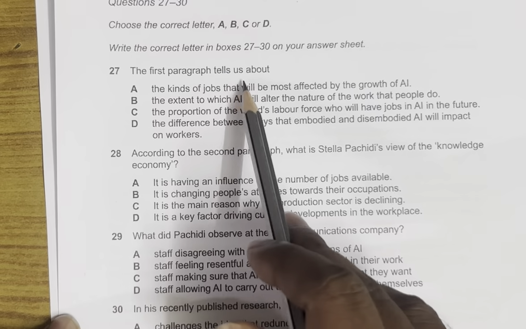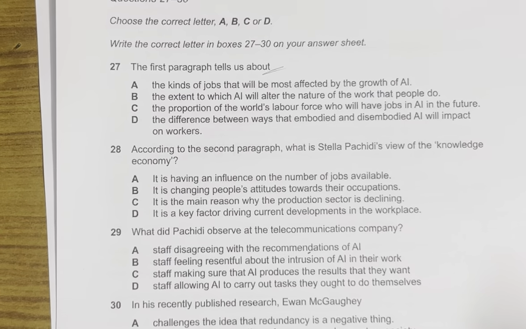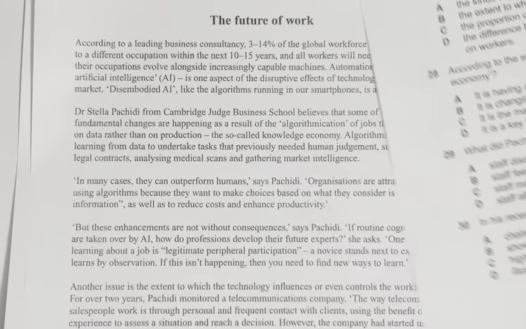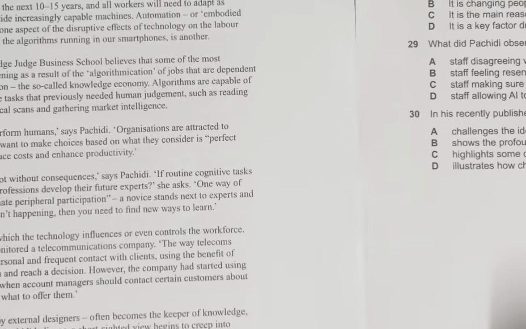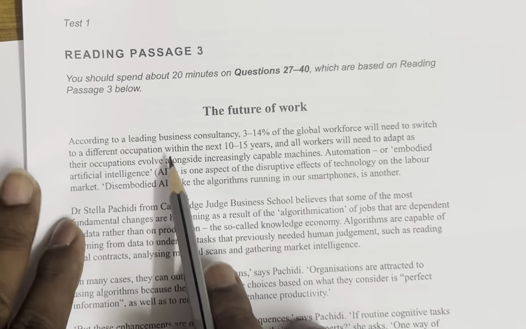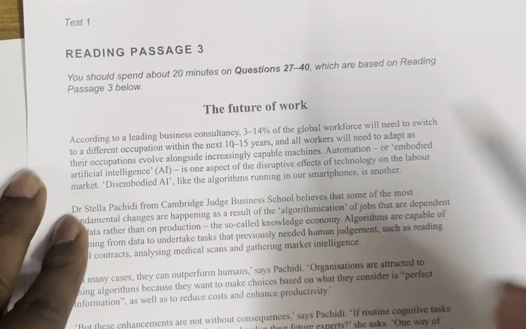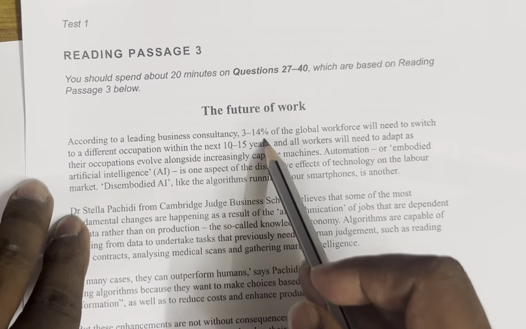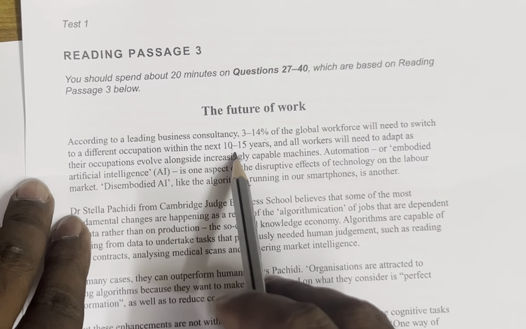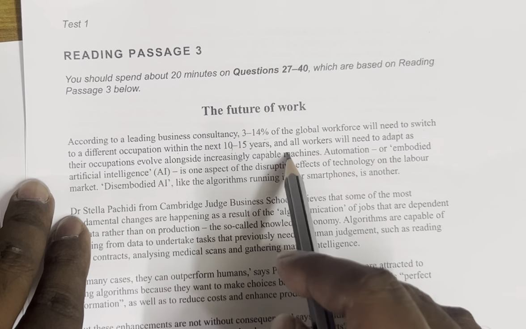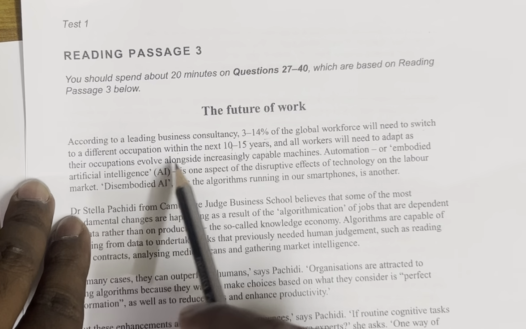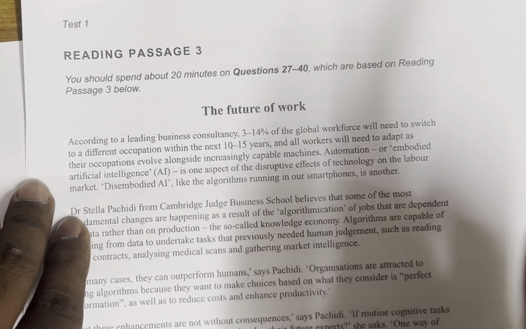The first paragraph tells us about dash. So we have to read the first paragraph and come back to this question. Okay, let's read the first paragraph. What does it say? According to a leading business consultancy, 3 to 14% of the global workforce will need to switch to a different occupation within the next 10 to 15 years, and all workers will need to adapt as their occupations evolve alongside increasingly capable machines.